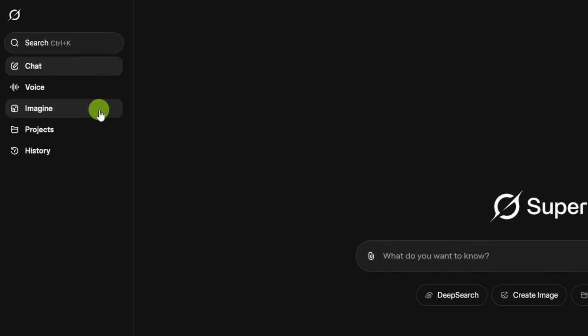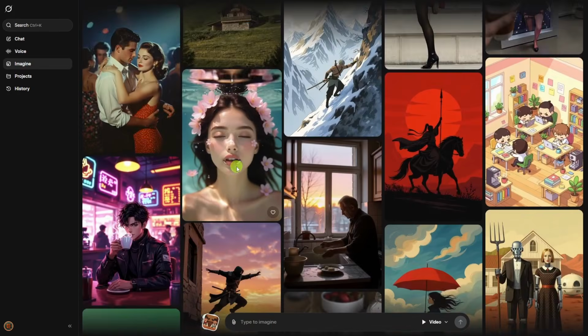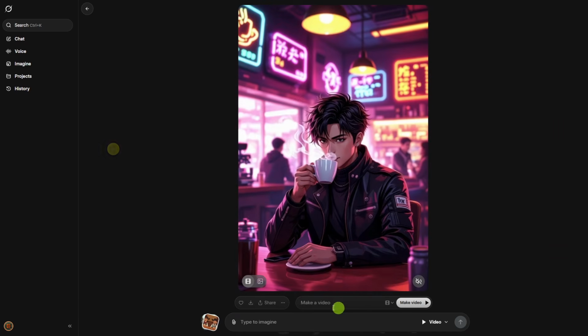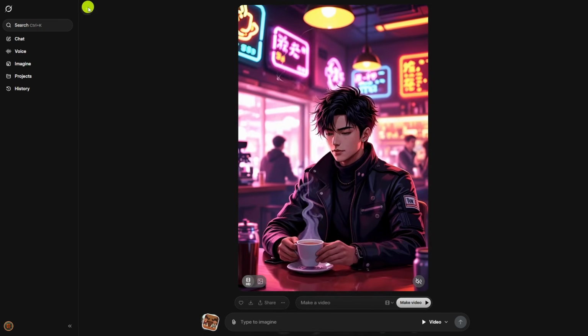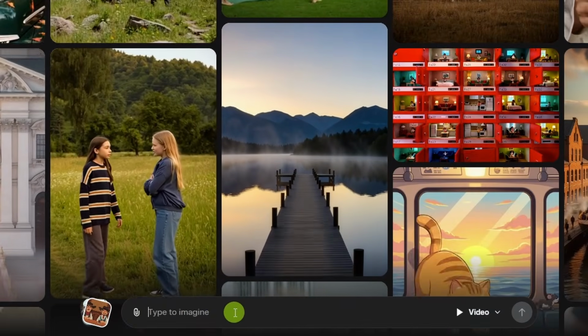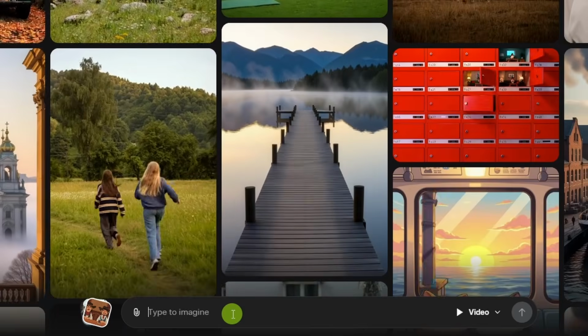You can create AI videos with Grok on the Grok mobile app or on the web at grok.com, which is where I'm at. Over in the left menu, click Imagine. There's a gallery of videos that have been created on Grok. You can click on one of those and remix it, type in your own prompt, and make your own video from that starting point. Down at the bottom, there's a prompt box. If you want to do text to video, just describe the video that you want.